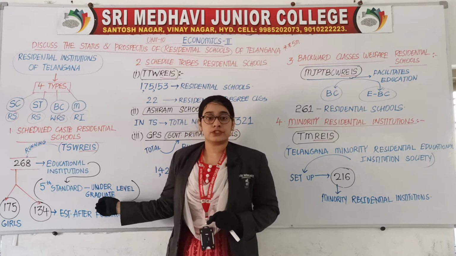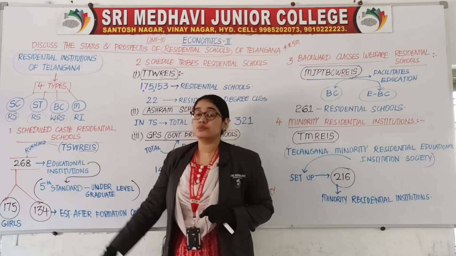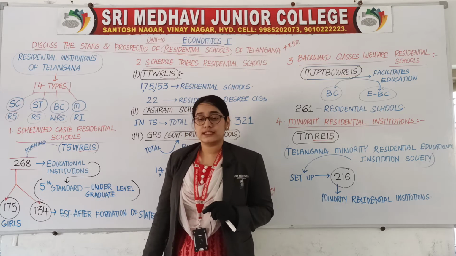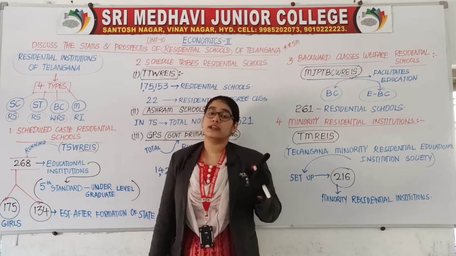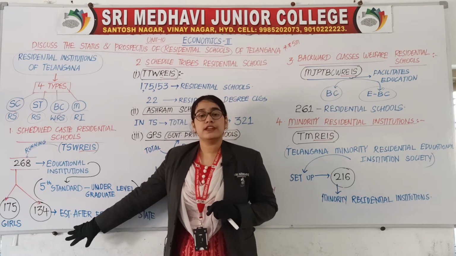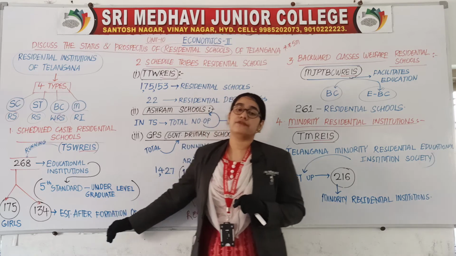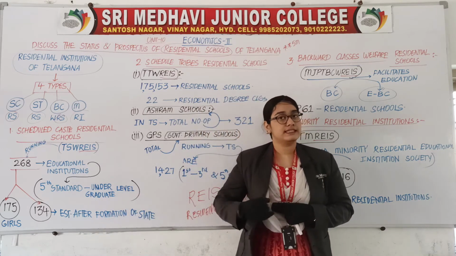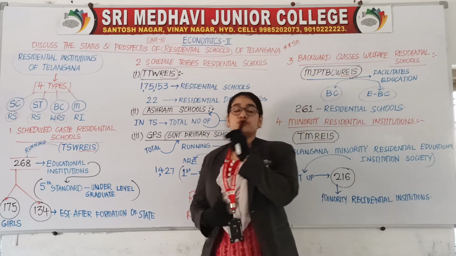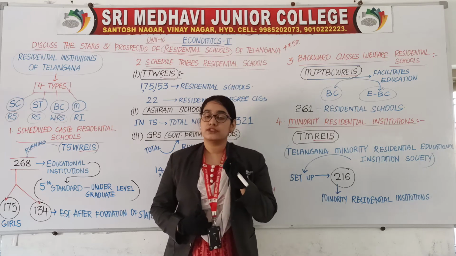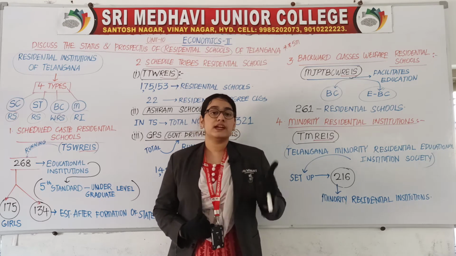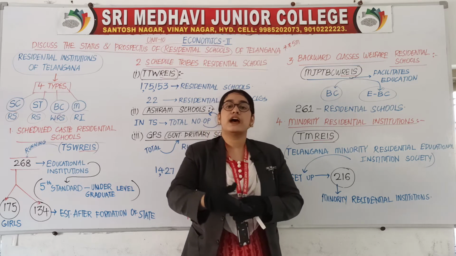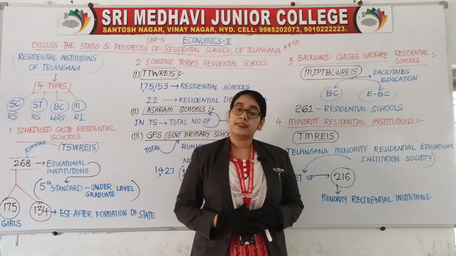Out of this 268, 175 are meant only for girls and 134 were established after the formation of Telangana state. Three numbers: 268 total schools, 175 only for girls, 134 established after the formation of Telangana.